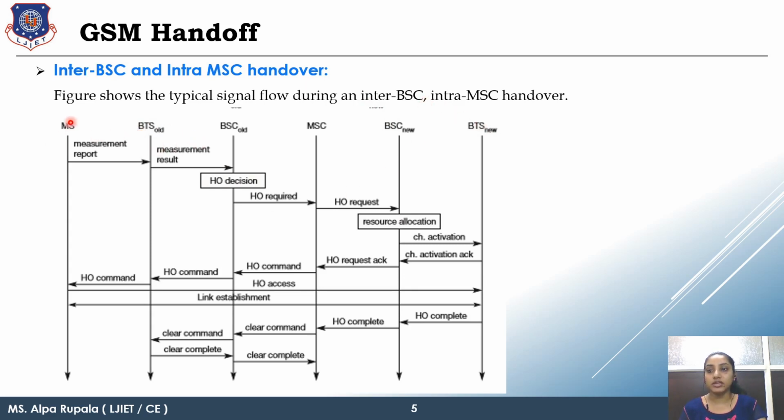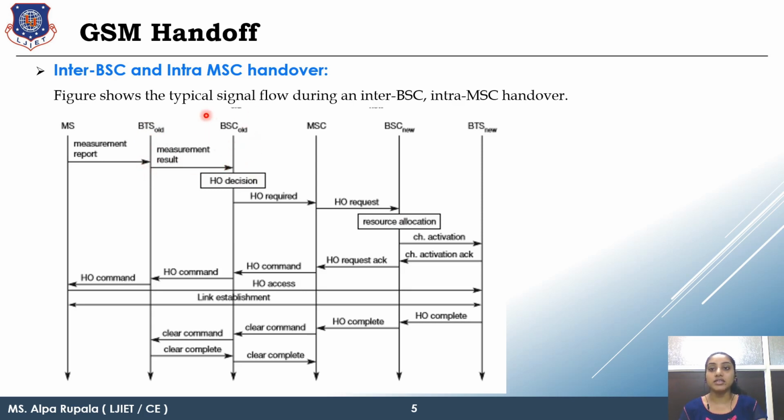First of all, the MS sends a periodical measurement report to the relevant BTS. In this report, the BTS needs to check whether there is a requirement of handover. If there is a requirement of handover, then it will send the calculated message to the relevant BSC.